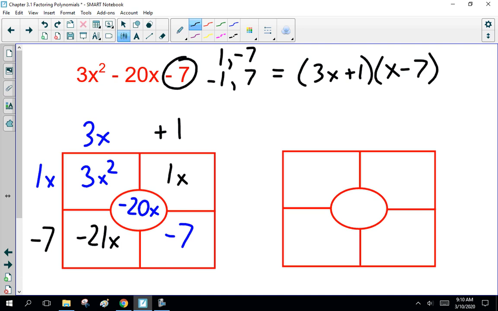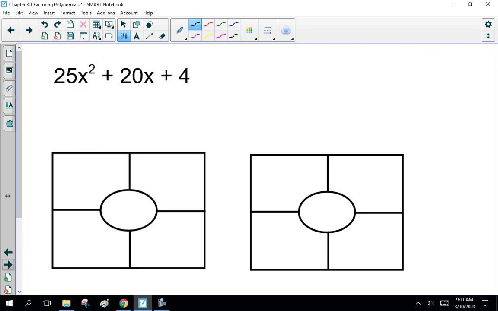Now, I sat and thought about it a little bit and did the math in my head. You'll notice the previous example I had to do a couple examples. Hey, you might have to do several. Now, one more for you guys to try, 25x squared plus 20x plus 4. Okay? So, pause the recording, come back, and compare answers.